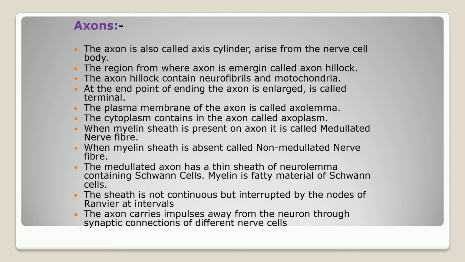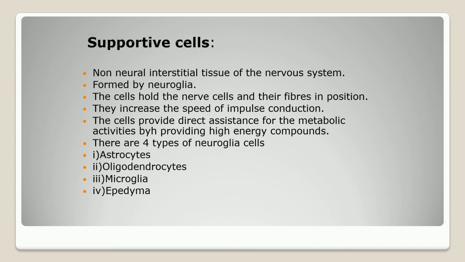The plasma membrane of the axon is called the axolemma and its cytoplasm is called axoplasm. The portion of the axon between the cell body and the point where the myelin sheath begins is called the initial segment. Where the myelin sheath is present on the axon, it is called myelinated, and where the myelin sheath is absent, it is non-myelinated. The axon carries impulses away from the neuron through synaptic connections of different nerves, while dendrites conduct the impulses towards the cell body.